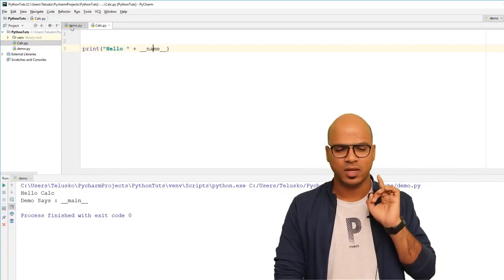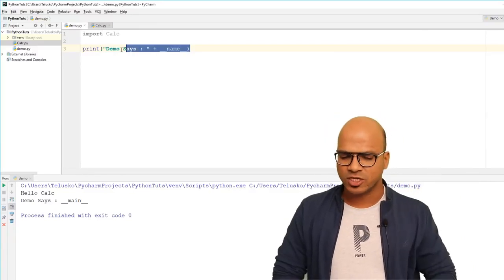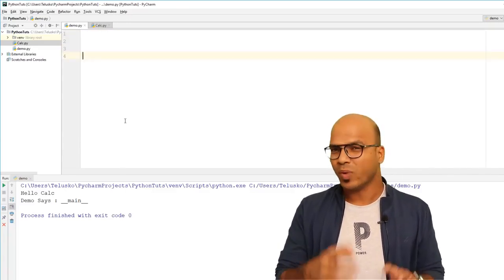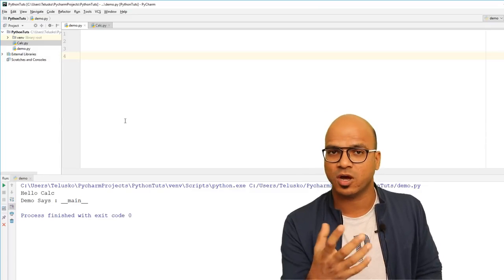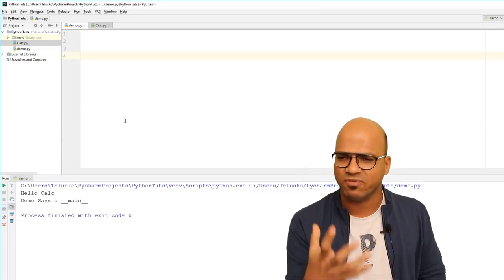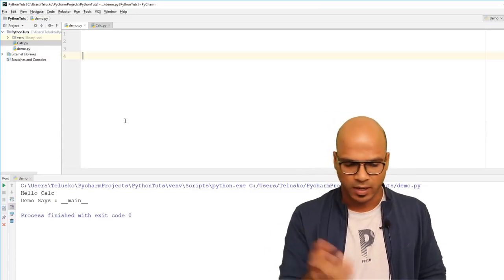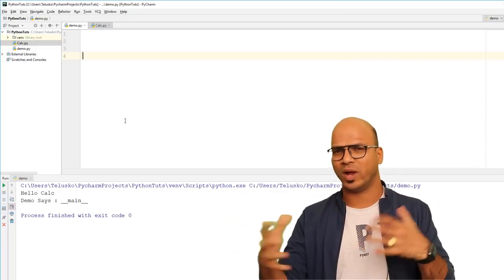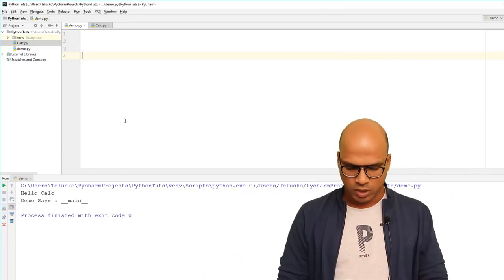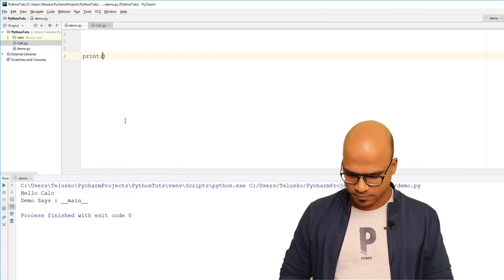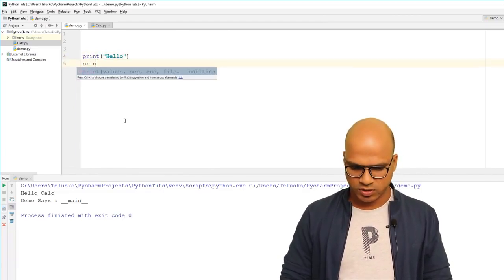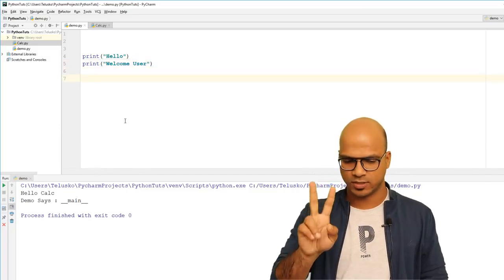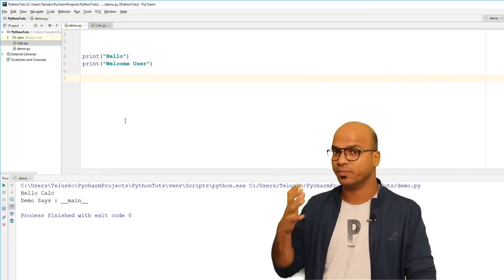Now, why is this helpful? It's because we have talked about functions, right? Let me just remove this part as of now. Why this __name__ is helpful is because when you work on a project, of course, everything should be in a function. For example, even if you want to print hello, my main job here is to print hello and then I want to welcome the user. So I want to say print hello and then print welcome user. I want to do these two things.